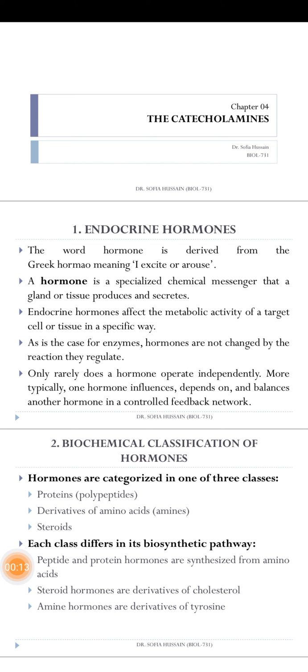Endocrine hormones. What are the endocrine hormones? The word hormone is derived from the Greek word that means I excite or arouse. A hormone is a specialized chemical messenger that a gland or tissue produces and secretes. So a hormone is the chemical messenger released by the gland. An endocrine hormone affects the metabolic activity of the target cell or tissues in a specific way. So endocrine hormones affect the metabolic activities.